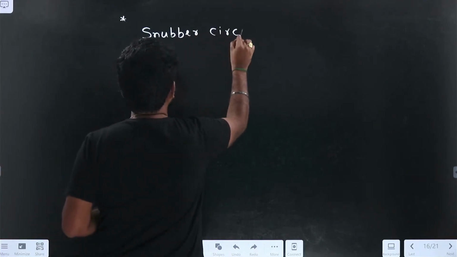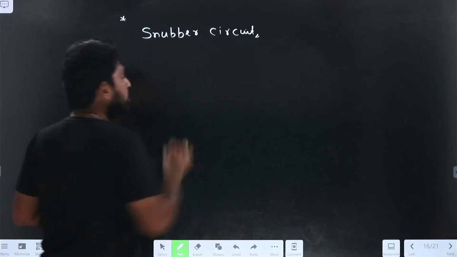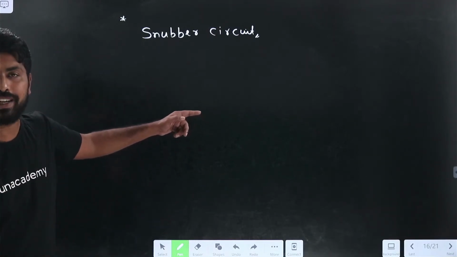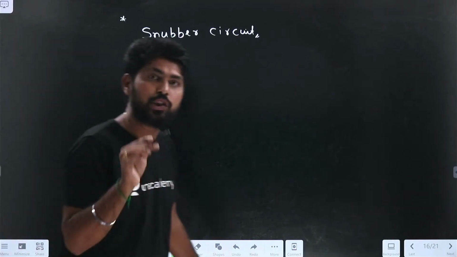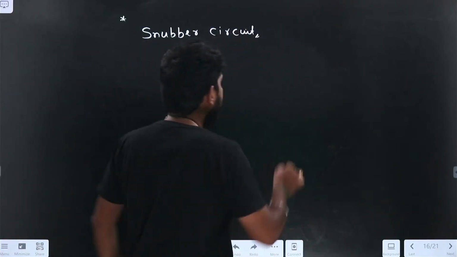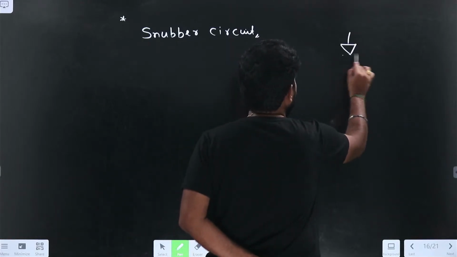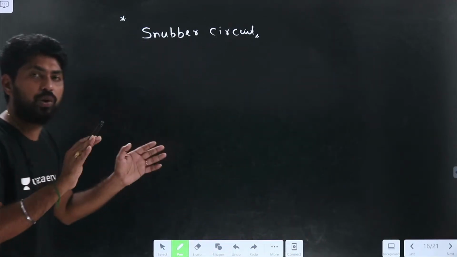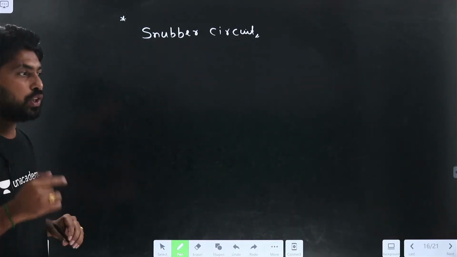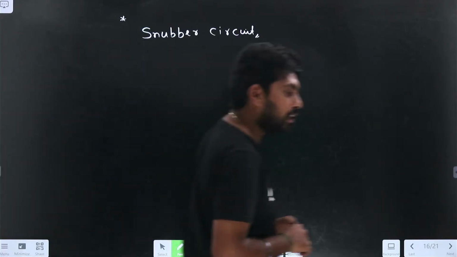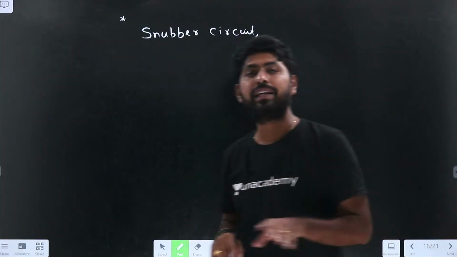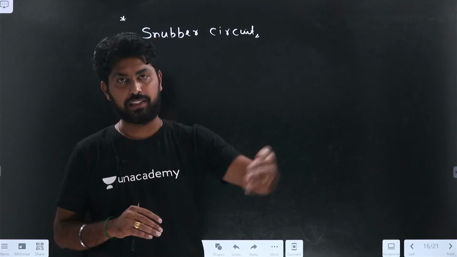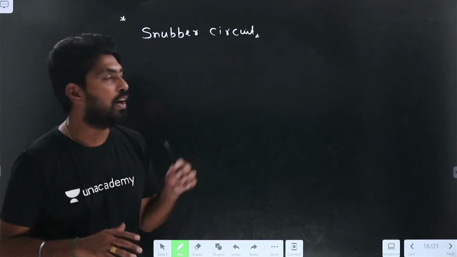The circuit is called a snubber. To fulfill all the conditions, we need an additional element that should be connected to the SCR, and all that additional components which make up the circuit, that circuit is called a snubber circuit. So if anyone is asked for the function of this snubber circuit, it is not only dV/dt and di/dt. It has different functions. It should fulfill all these things.